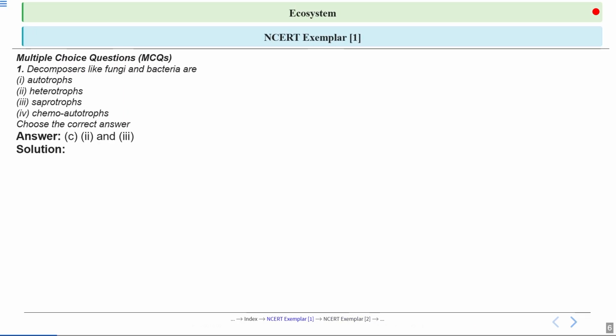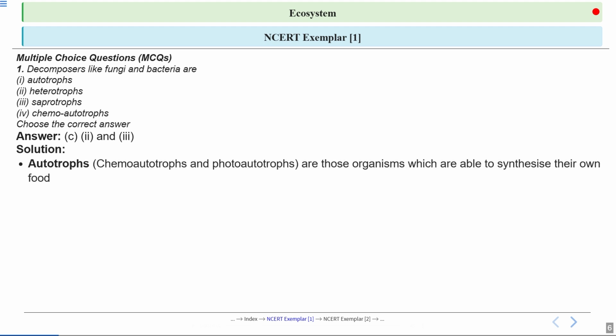So let's have a look at the answer. Option number C is the correct answer here. Means the decomposers are heterotrophs, means they obtain nutrients from the other organisms, and they are saprotrophs as well, means they obtain nutrients from the dead and decaying organic matter.